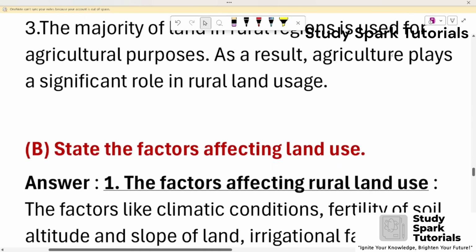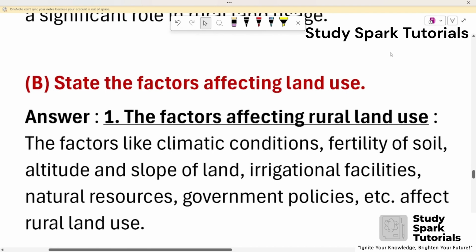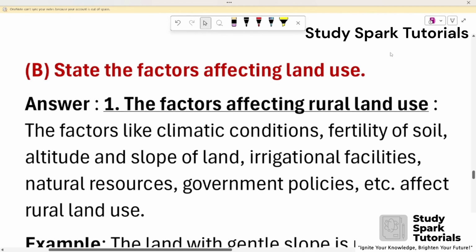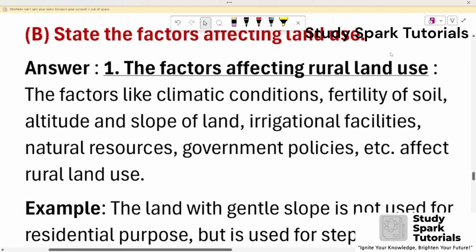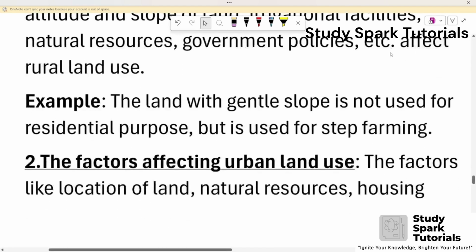B. State the factors affecting the land use. Answer: First, the factors affecting rural land use: factors like climate conditions, fertility of soil, altitude, slope of land, irrigational facilities, natural resources, government policies, etc. affect the rural land use. For example, the land with a gentle slope is not used for residential purpose but is used for steppe farming.